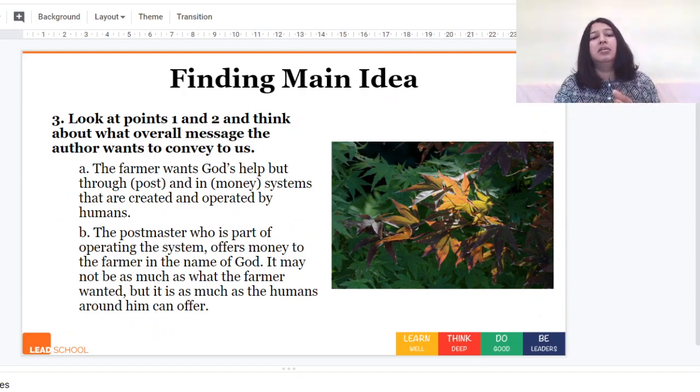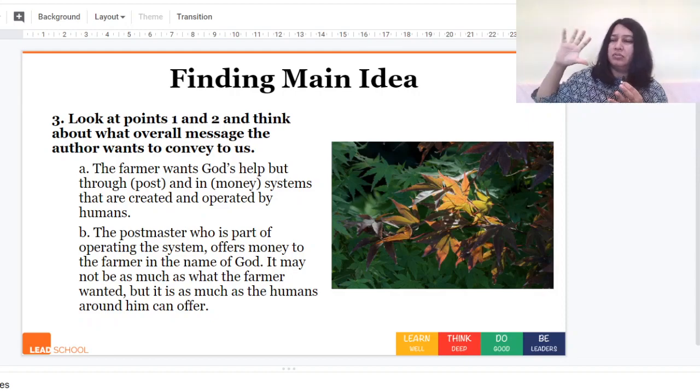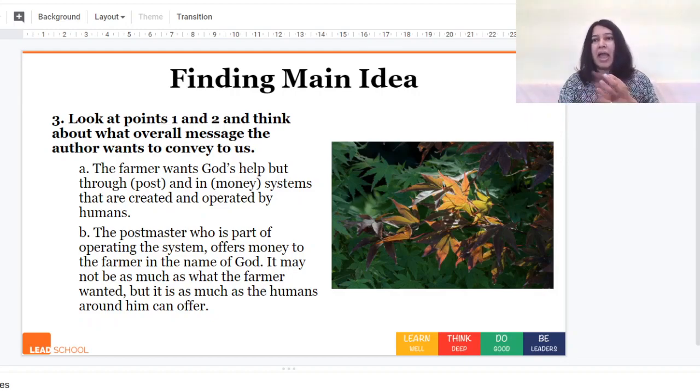Now, I'll move on to the third point. I will look at both first and second and think about the overall message. So first we see the farmer wants God's help, but through post and money, which are systems that are created and operated by humans. So there is a clear distinction between God and what humans have created and operate for us in our minds, right?